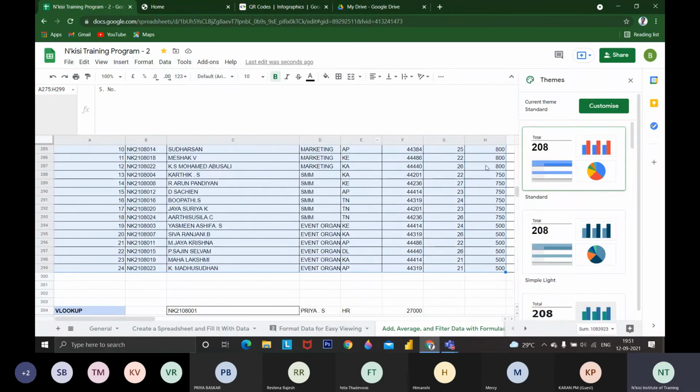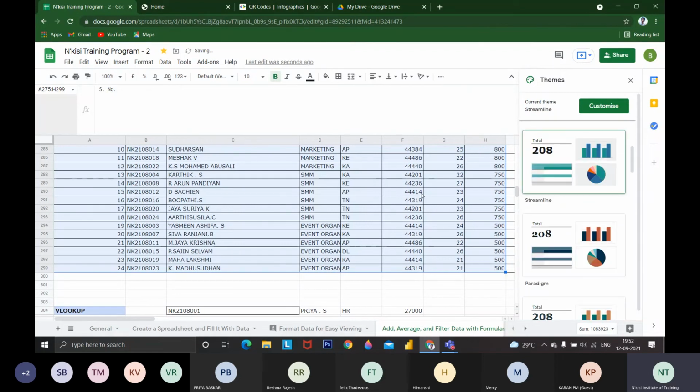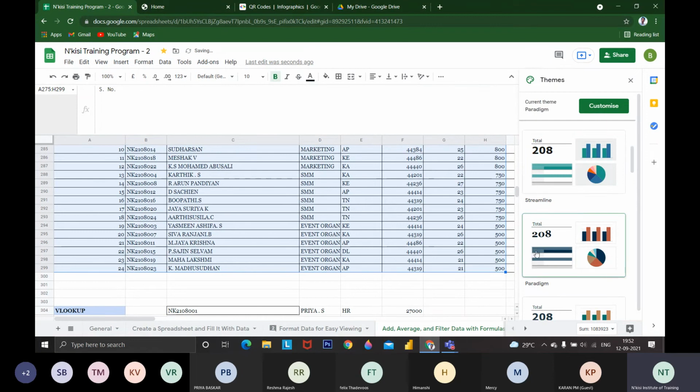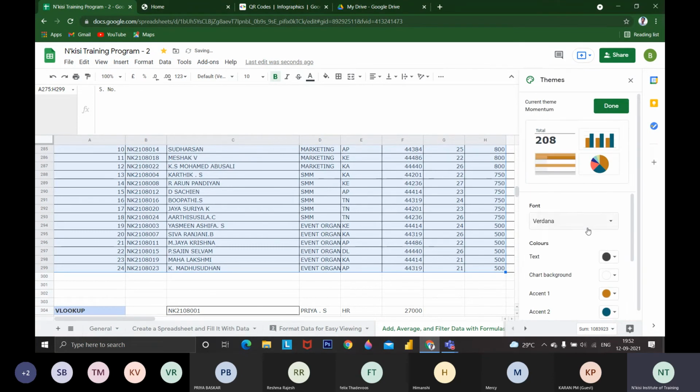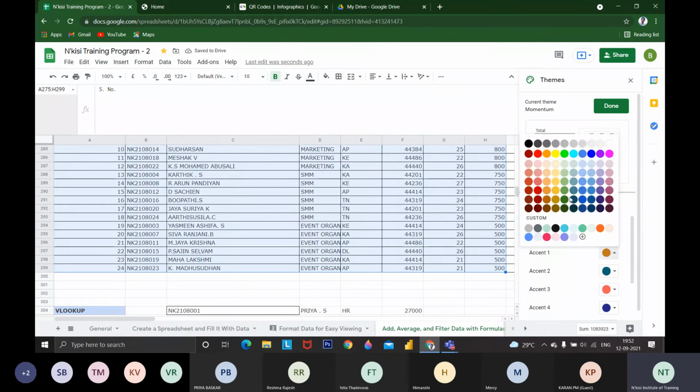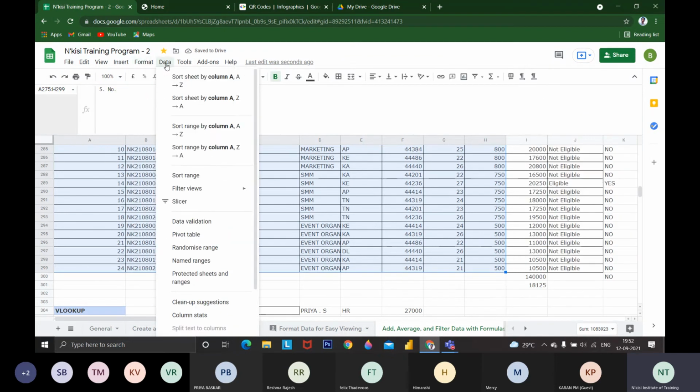We don't need to work on the basics, it will give all the statistics. Whatever things you would like to apply, you can apply. See, the types are changing. What type you want, everything you can customize. You can also customize the text color, the accent color, the background color, the hyperlink color, whatever it is, you can change it. This is the themes option.